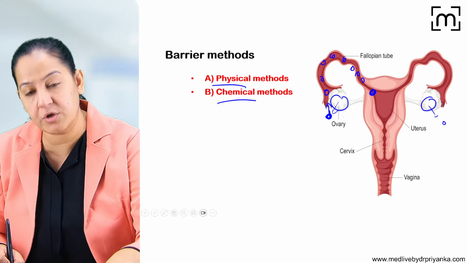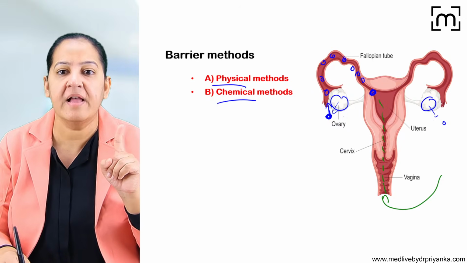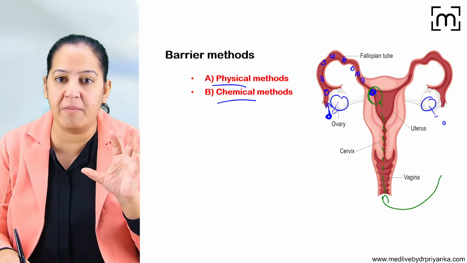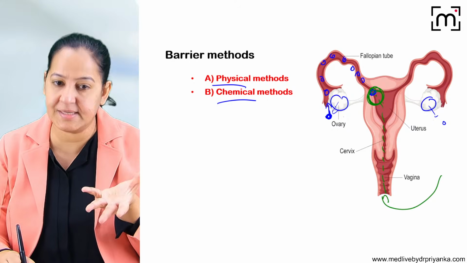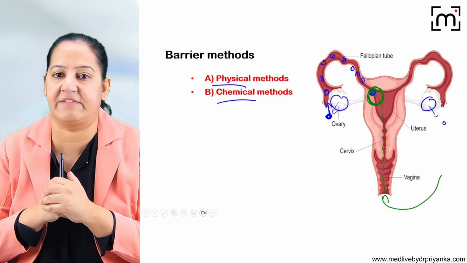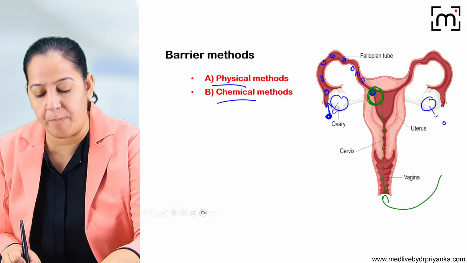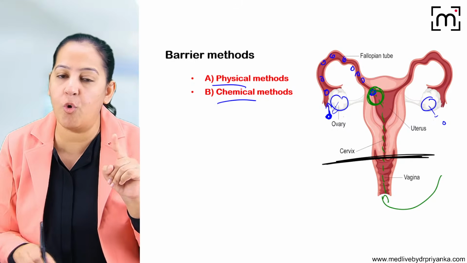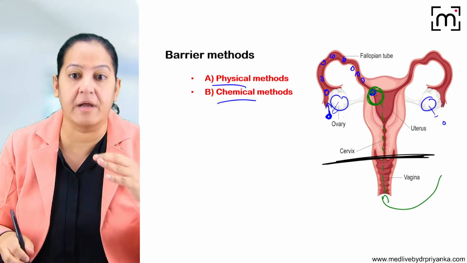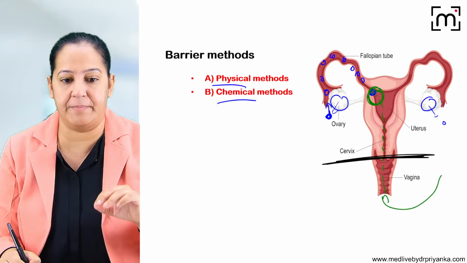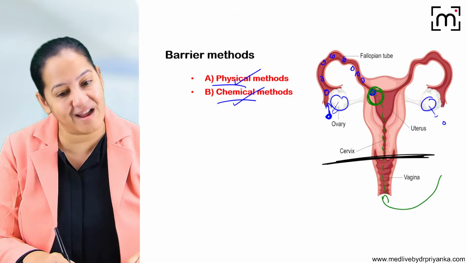And if sexual intercourse is taking place during the same period, sperms are entering from here, and the ova and the sperm fertilize with each other, and the zygote will be formed. That is, pregnancy is occurring, and the couple is conceiving. So by barrier methods, we are stopping the meeting of the ova with the sperm by various methods. So that is the meaning of barrier. We are providing a barrier between the ova and the sperm. So there are two types of barrier methods: physical barrier and chemical barrier.